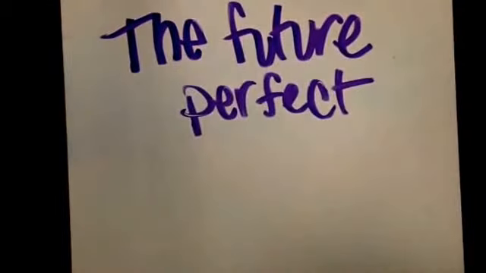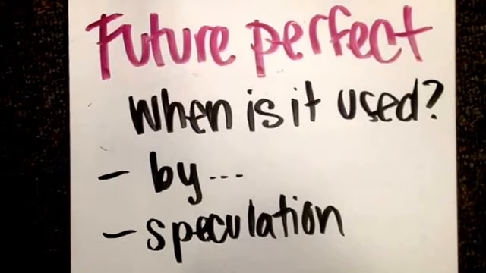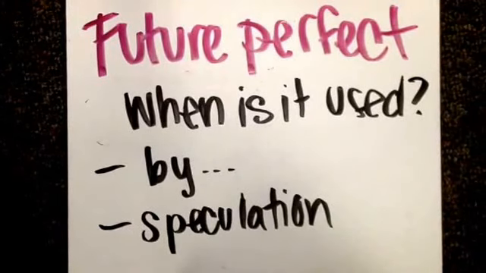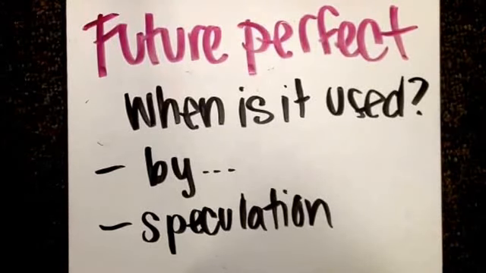Today's fancy topic is the future perfect. When is this going to be used? So you would use the future perfect to talk about when something will be done by. And usually it's a couple years off in the future. So if you want to say that people will live on Mars by 2050, you could use this tense.